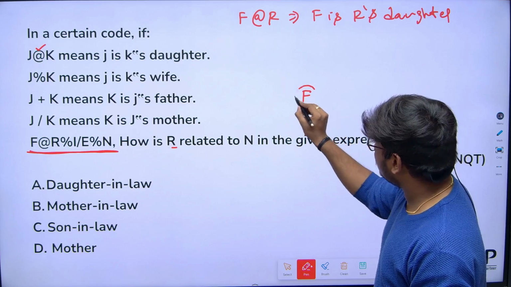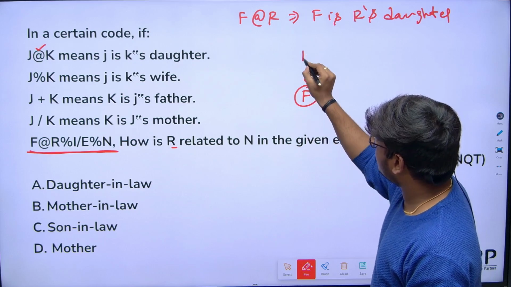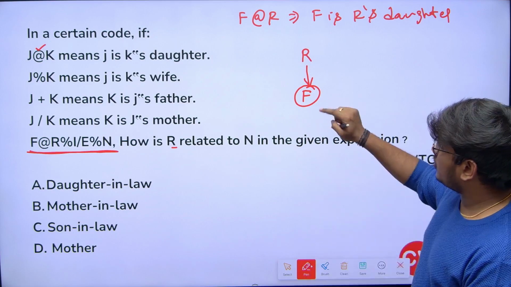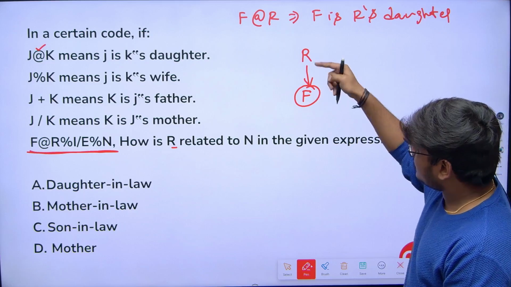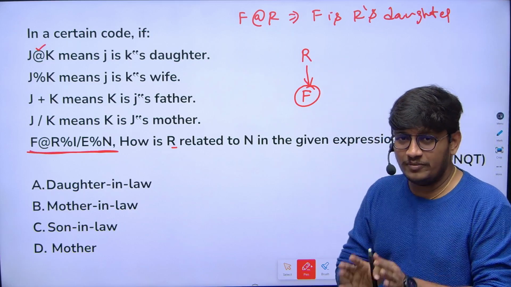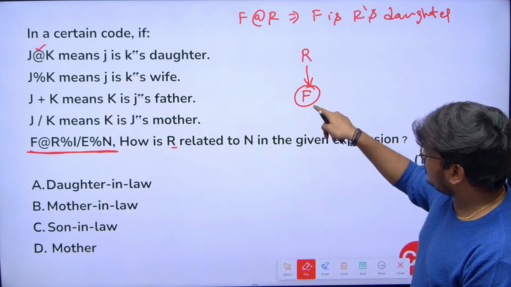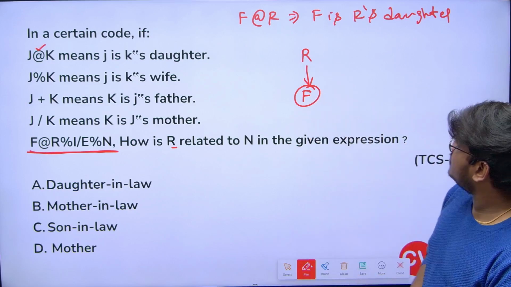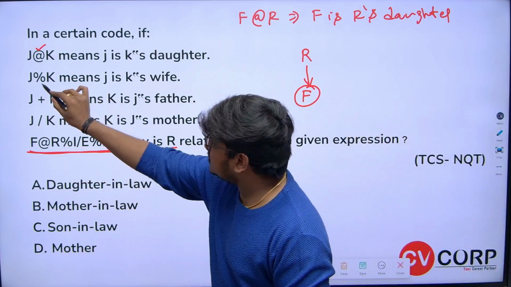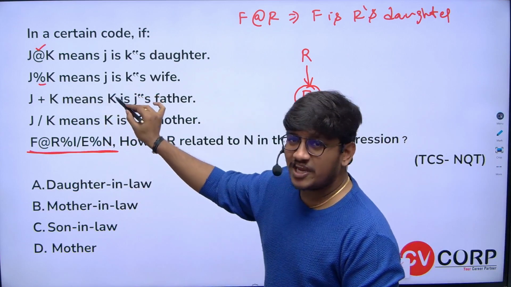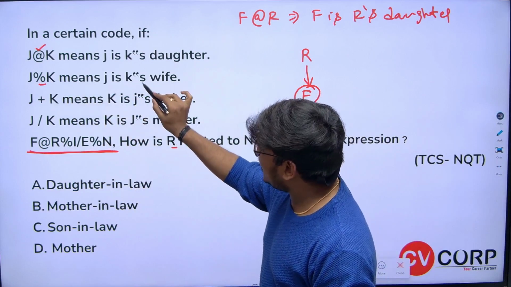F is whose daughter? R's daughter. We are not sure about R: R can be either F's mother or F's father. They only mention that F is R's daughter. Next, R percentage I. Percentage indicates J percentage K means J is K's wife.